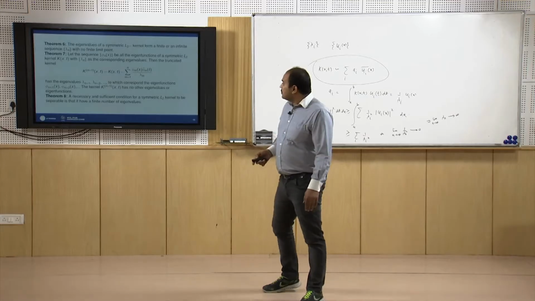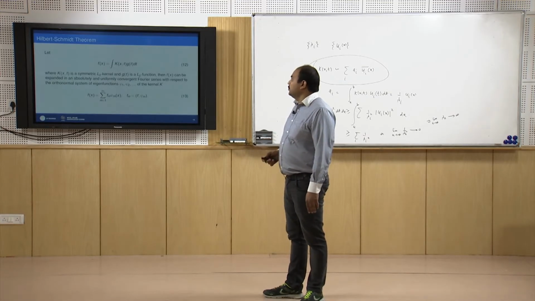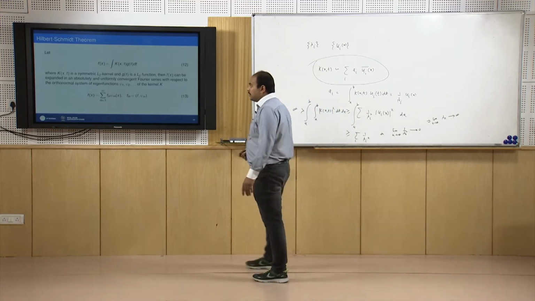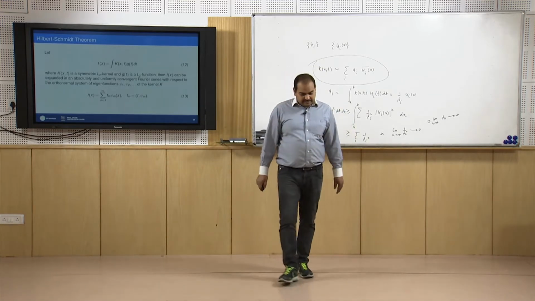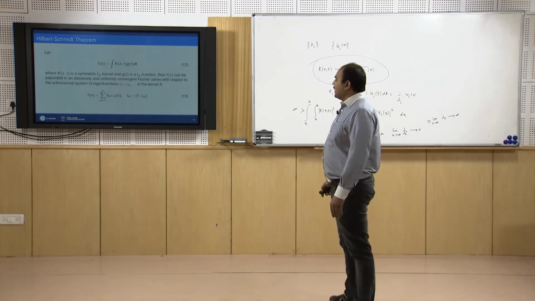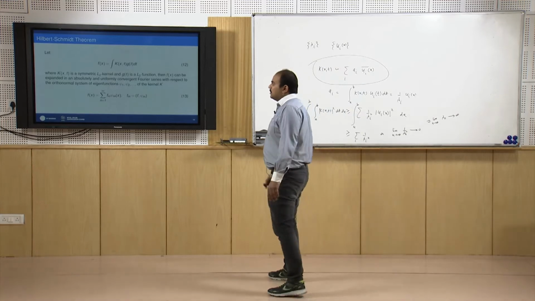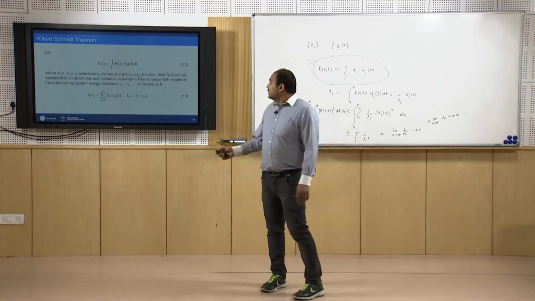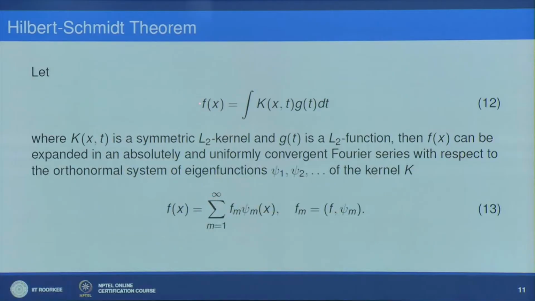Okay. So now let us move to the next result, which is a very important result of Hilbert Schmidt, known as the Hilbert Schmidt theorem. Again we are taking this without proof, but the statement is very important. Let us say that we have a function f(x) which is given by the integral of k(x,t) g(t) dt, generated by a kernel k and a function g.